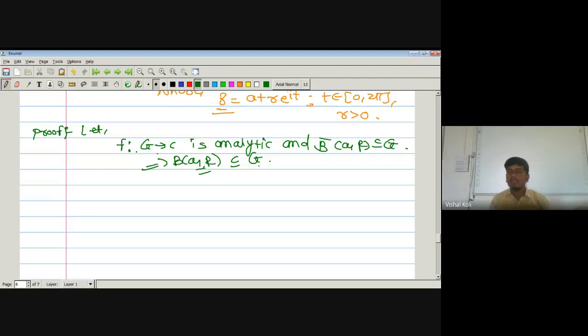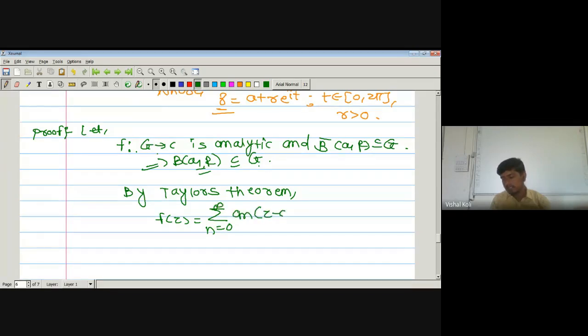As it is analytic on this one, then we will use our Taylor's theorem, which implies by Taylor's theorem, f(z) is nothing but series n running from 0 to infinity a_n (z minus a) to the power n, where modulus of z minus a is less than r, and a_n is nothing but 1 upon n factorial f^(n)(a).